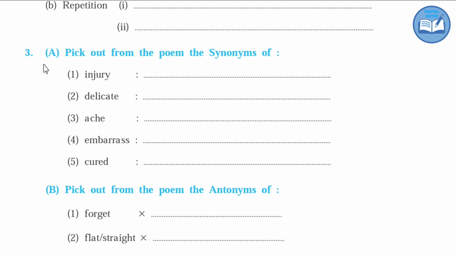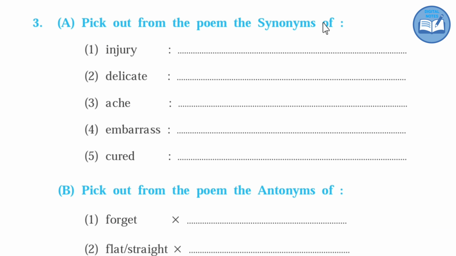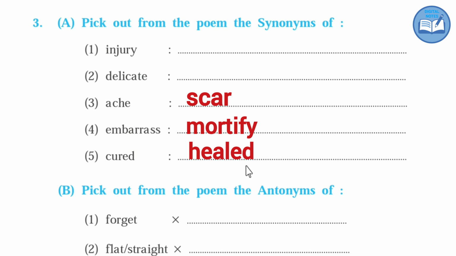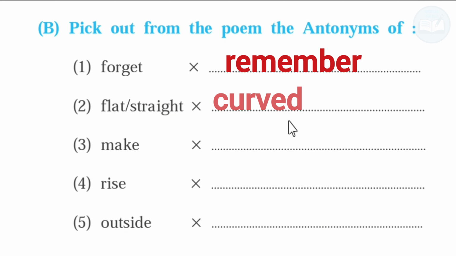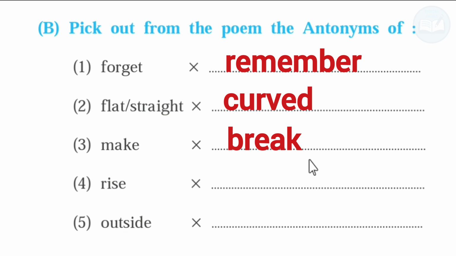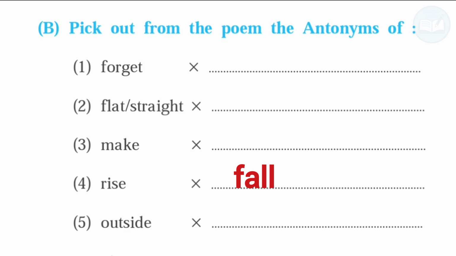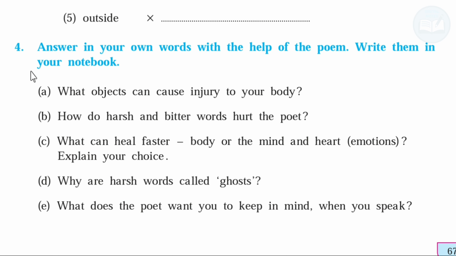Next. Third question. A. Pick out from the poem synonyms of: first, injury: bruises. Second, delicate: tender. Third, ache: scar, embrace, mortify; cured: healed. Next. B. Pick out from the poem antonyms of: first, forget: remember; flat: obliterate; curve: make, break; rise: fall; outside: inside.